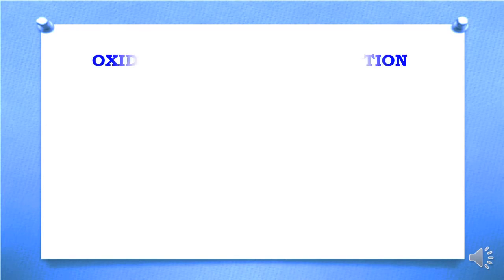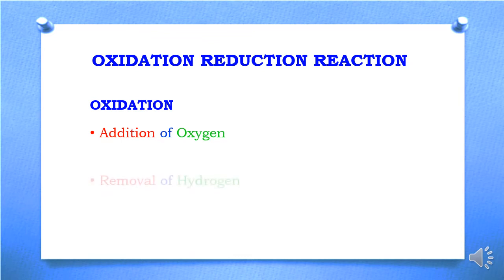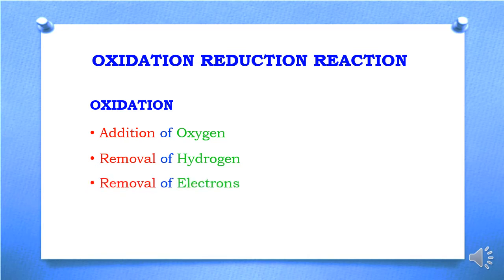Well, oxidation-reduction reactions can be defined in three ways. These can be defined in terms of oxygen, in terms of electrons, and also in terms of hydrogen. So oxidation is the addition of oxygen into any compound, or it's also the removal of hydrogen from any compound or molecule, or it's also defined as the removal of electrons from any compound or molecule.